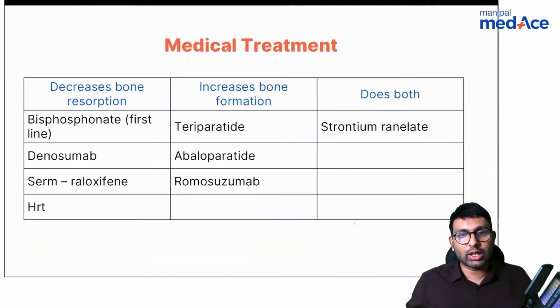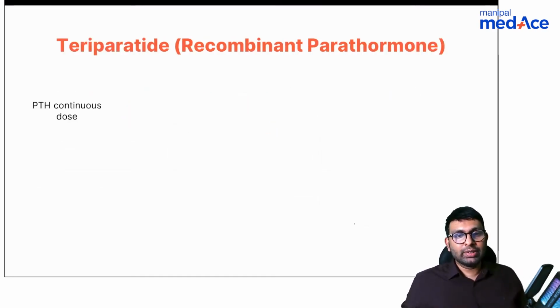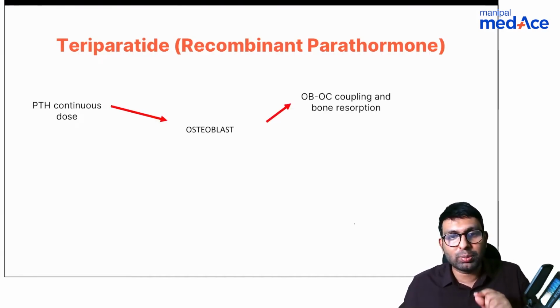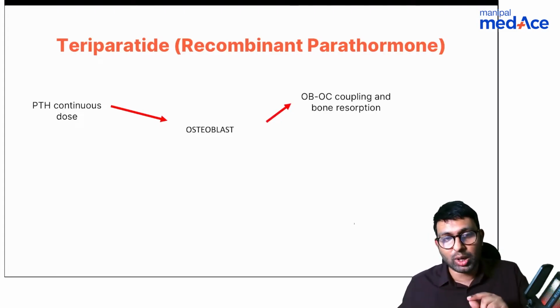So this is a chart for osteoporosis. So there are things that increase bone formation. Mainly it is teriparatide. Okay. So how does teriparatide act? See, if you give parathyroid hormone continuously to osteoblast, what will happen? Parathyroid hormone directly on osteoblast will cause osteoclast coupling, and it will actually cause bone resorption.